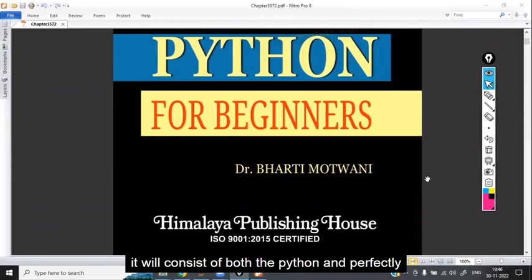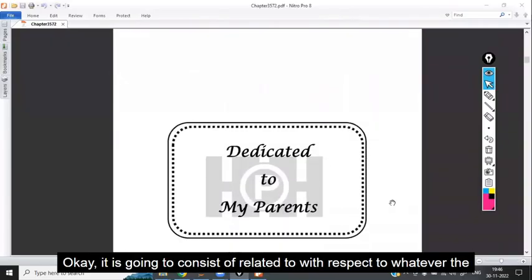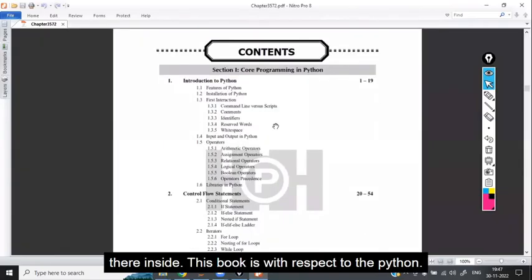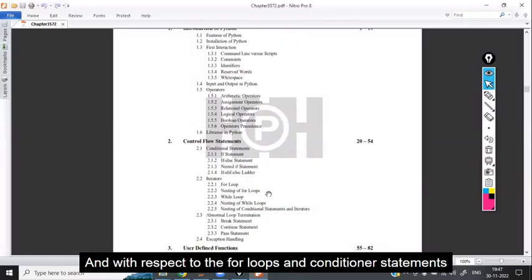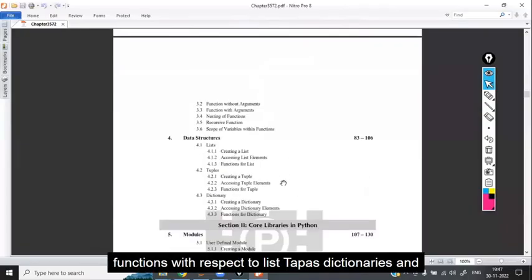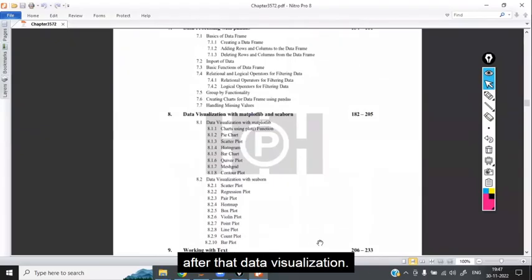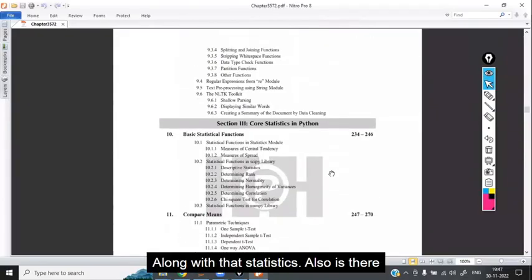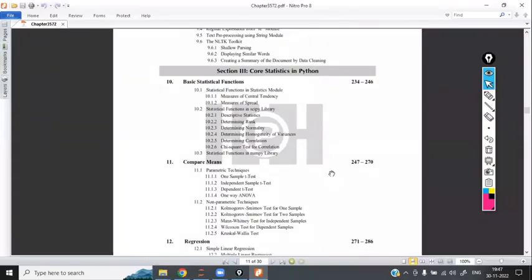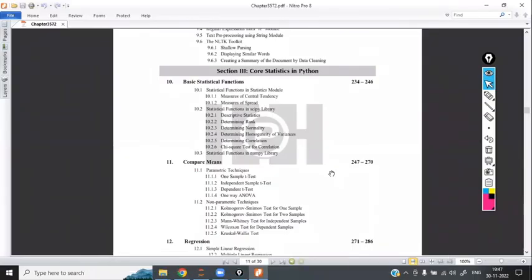It covers both Python and is perfectly suited for data science. The contents include for loops, conditional statements, operators, user defined functions, lists, tuples, dictionaries, modules, arrays, and pandas. After that, data visualization. Along with that, statistics is also there, including inferential statistics. It is one of the easiest books, and you can complete it in one day. That much easy.